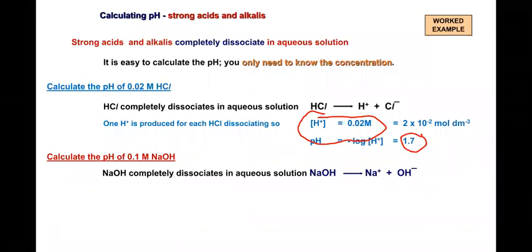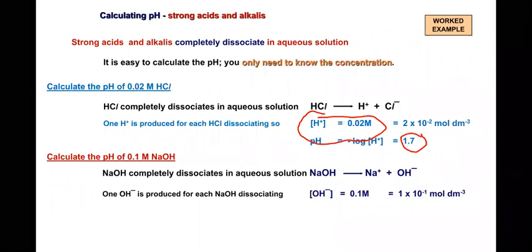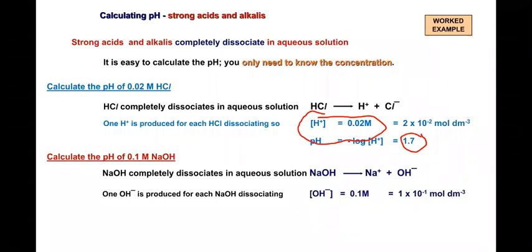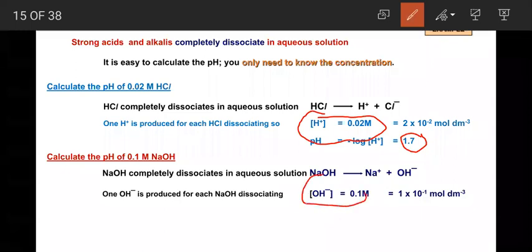So NaOH gives Na plus and OH minus, right? Since it is a basic solution, the first thing you have to know is the concentration of OH minus. One OH minus ion is produced for each NaOH dissociating. So the concentration of OH minus is equal to 0.1 molar, that is 1 into 10 to the power of minus 1 mole per dm cube. So what we get is the concentration of OH minus.